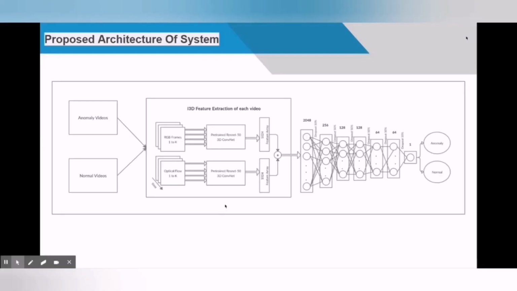So now coming to the proposed architecture of the system. The two types of videos, that is normal and anomalous videos, are fed to the I3D model. This model is built on ResNet 50 as a backbone, which is then coupled with our custom CNN model. The I3D model is trained on RGB inputs as well as on the flow inputs, which carry seamless flow information. The features are then extracted after combining output from both the networks.